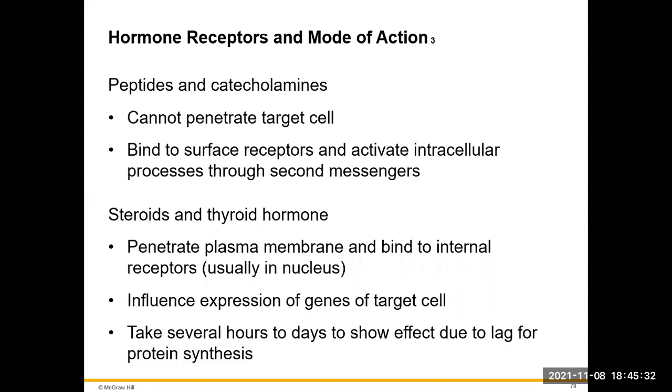We do have some peptides and catecholamines. These can't penetrate the cell. They're going to bind to some surface receptor and activate some kind of second messenger system inside the cell. The steroids and the thyroid hormones can penetrate the plasma membrane because they are hydrophobic. They influence the expression of genes that they target. This is going to then initiate some changes in metabolism in that cell. This can take several hours to several days to show any kind of effect due to the lag of protein synthesis.